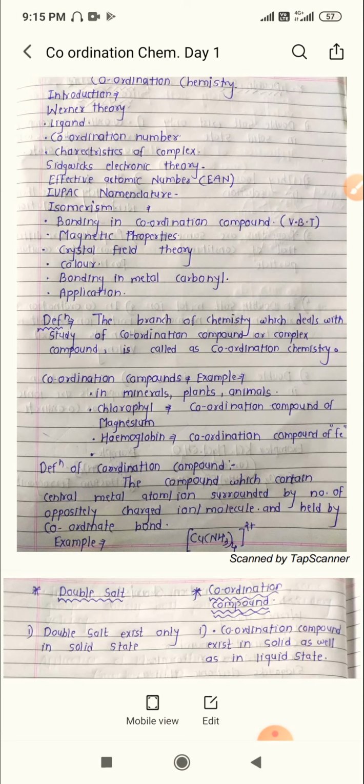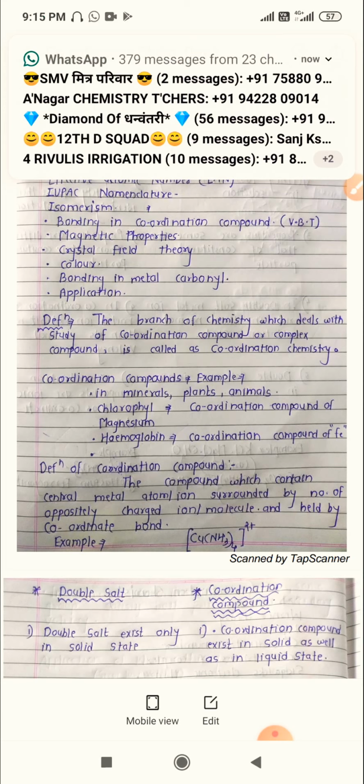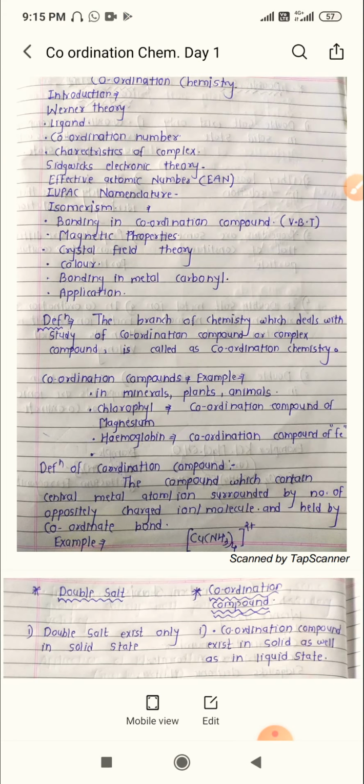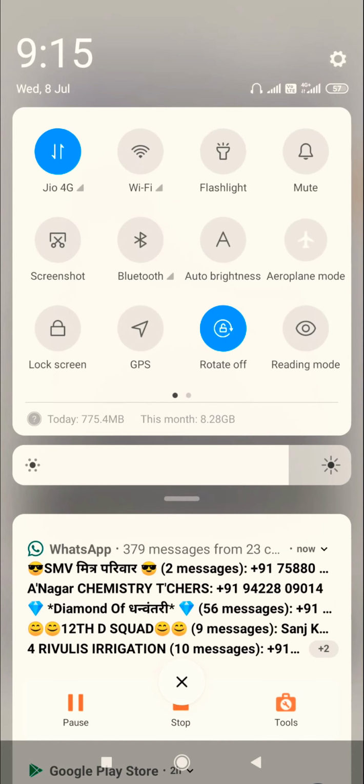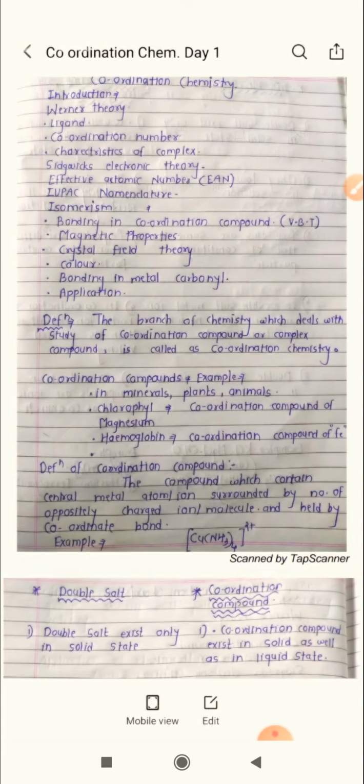Then two theories are there: Sidgwick's electronic theory and effective atomic number. They give an idea about the distribution of electrons in the coordination compound.